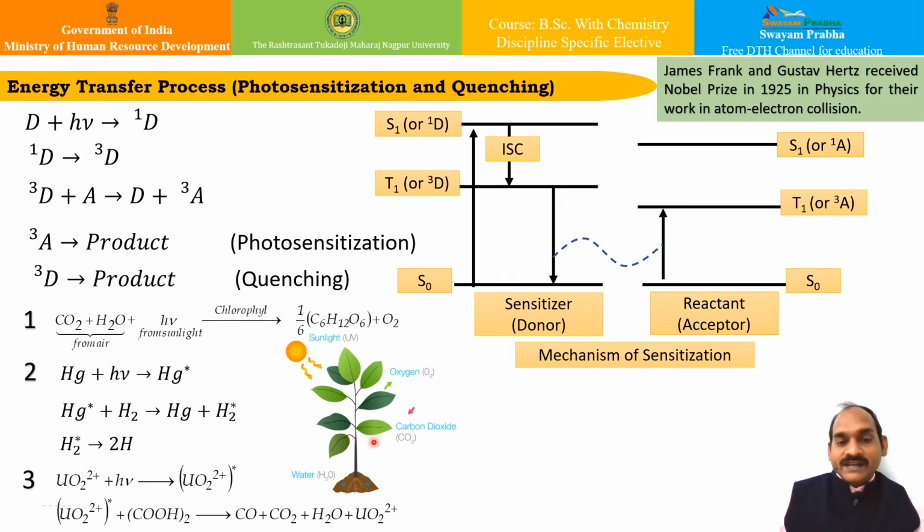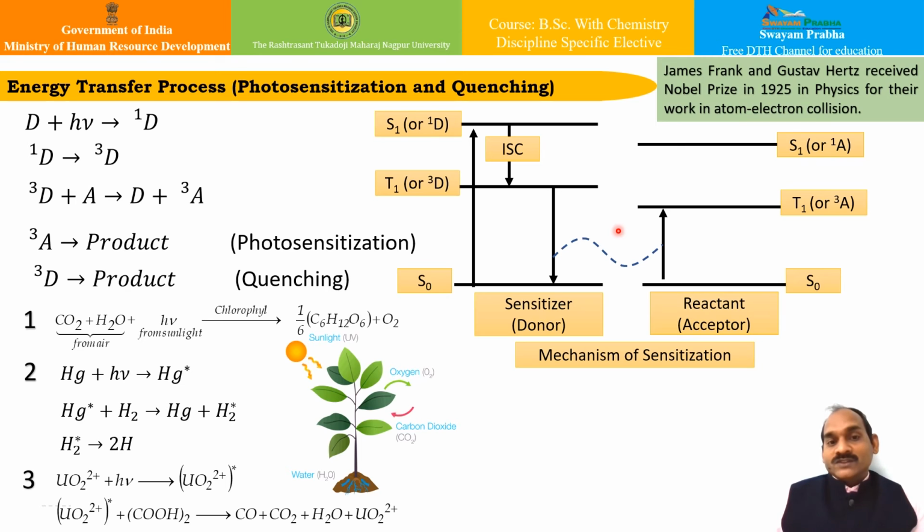So these are very interesting aspects of photosensitization, and this very important phenomenon can be explained based on this. One important aspect is quenching, which we will see in a moment.